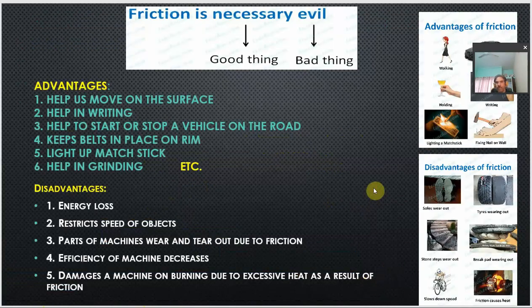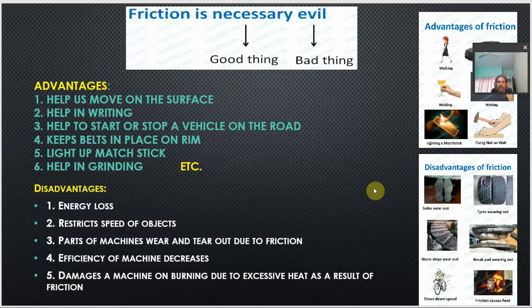Okay, now we can conclude and talk about the advantages and disadvantages of the frictional force. There are some advantages and there are some disadvantages. There are some places where we require the friction and there are places where we do not want the friction to happen. That is why it is called a necessary evil.